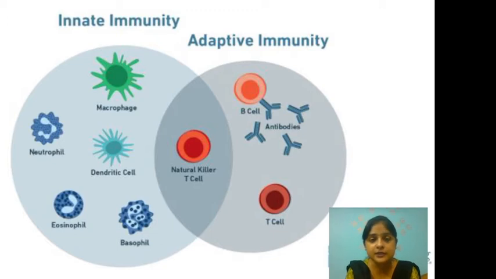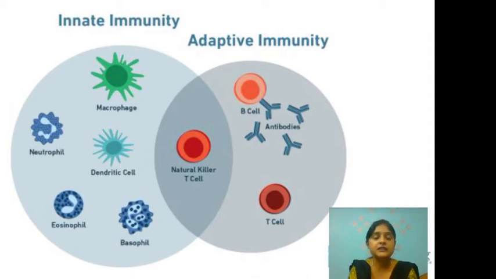Today we are going to discuss the different types of immunity present in our body. Now, what is the function of the immune system? The major and the most important, that is the only function of the immune system, is to protect our body from foreign molecules. The immune system employs two strategies to defend ourselves from invading foreign molecules. These two strategies come under two headings: innate immunity and adaptive immunity.